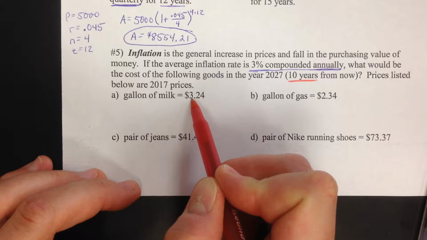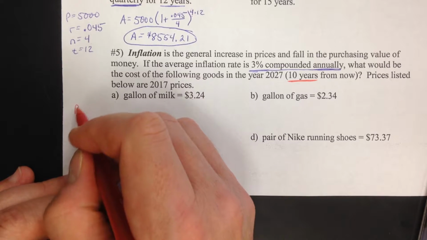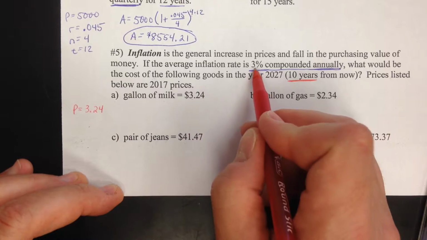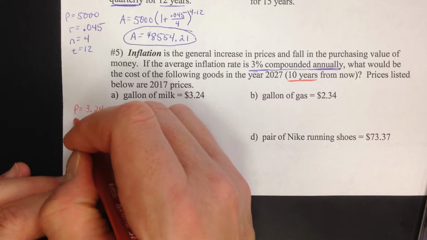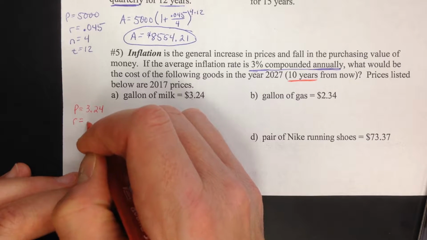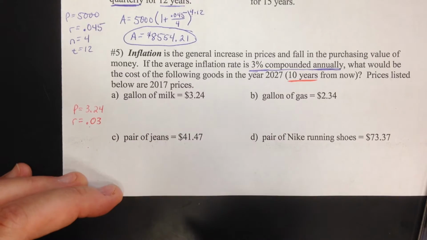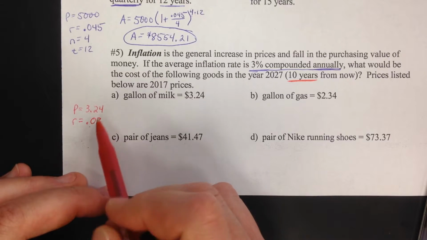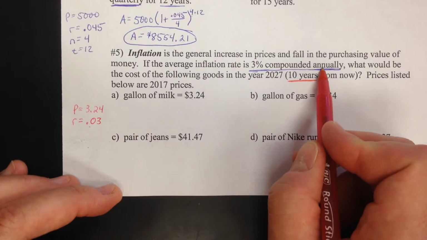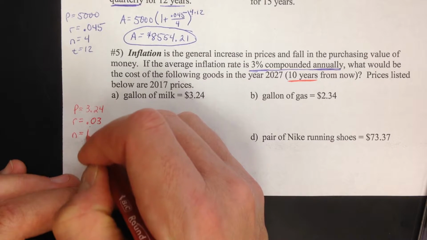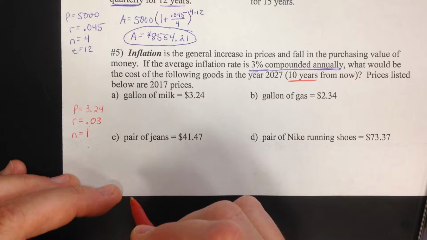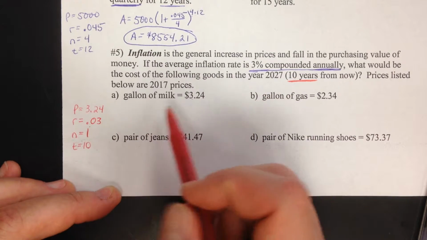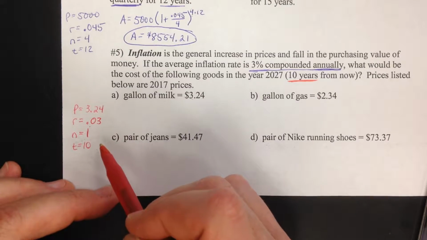Let's say a gallon of milk is $3.24. Now that's going to be our principal, 3.24. That's our starting amount. The rate, inflation rate, is 3%. Now actually this year, last couple of years, it's been around 2%, but let's just say on average 3%. It's been higher in the past. So 0.03. Compounded annually means n equals 1. So we only calculate the interest 1 time per year, and the time is going to be 10. We're going to do this for 10 years. So how much do we think milk will cost 10 years from now, a gallon of milk?